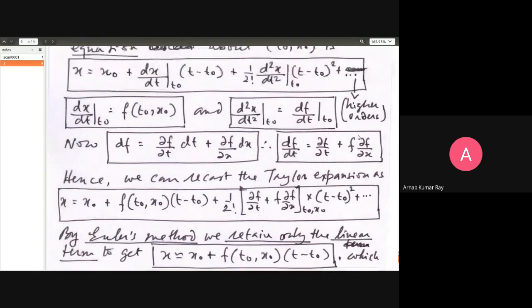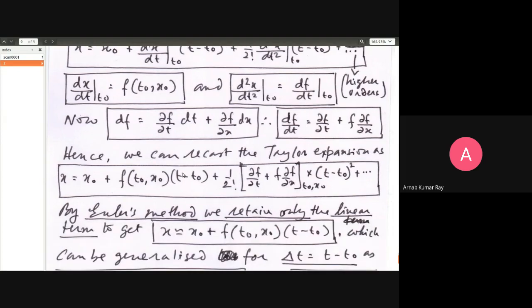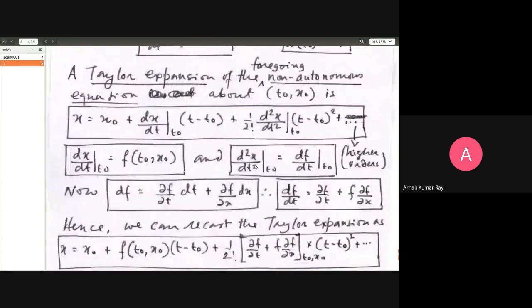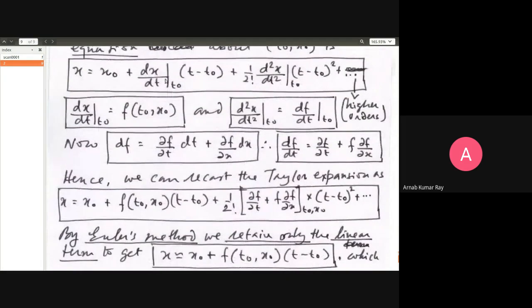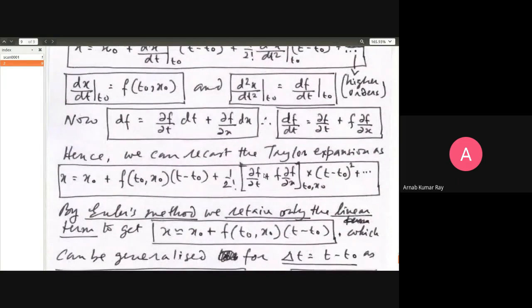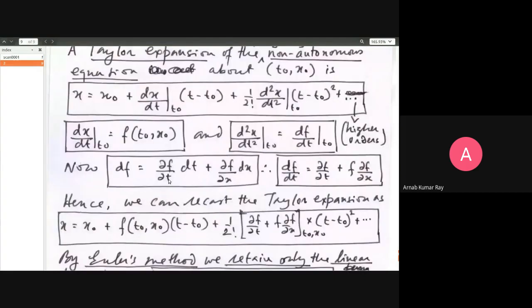So we shall substitute this in this equation: d2x/dt squared will be df/dt, and df/dt is equal to this. We shall substitute d2x/dt squared by this in the equation, and we can recast the Taylor expansion. Why are we doing all this? Because a priori we do not know what x is, the dependence of x on t. But we have been supplied the function f. Therefore, for all these fixed coefficients in the Taylor expansion, we convert everything in terms of f, and then knowing the form of f as it depends on t and x, we can calculate these coefficients.